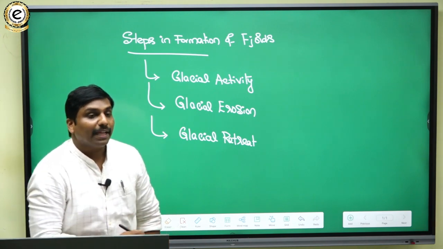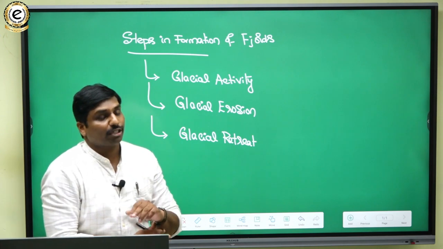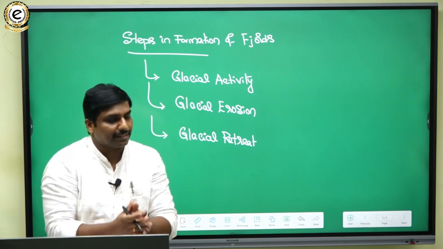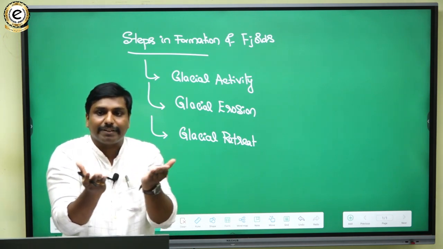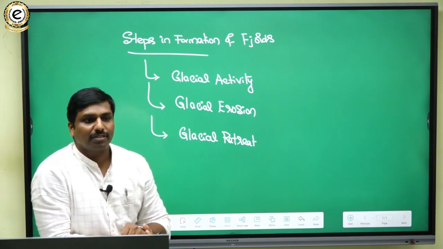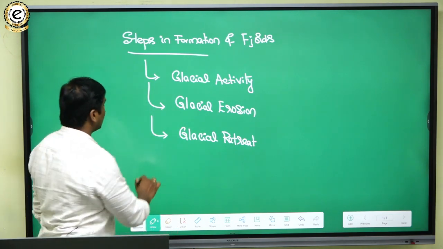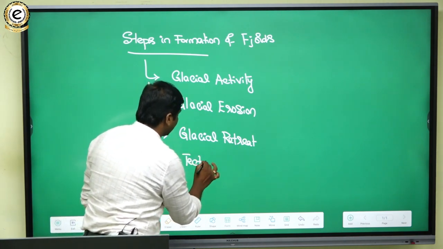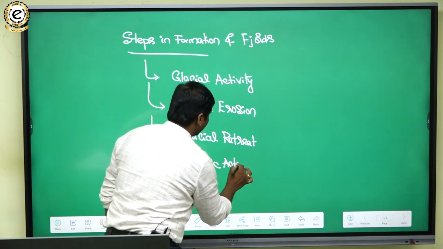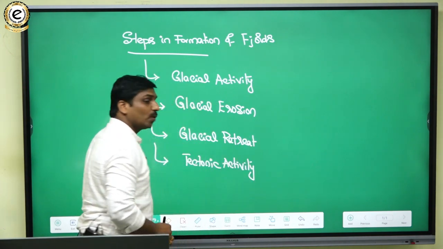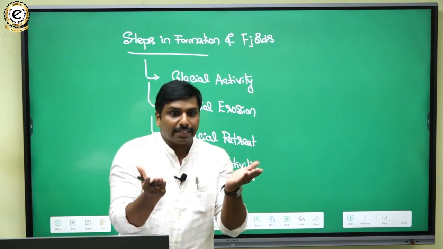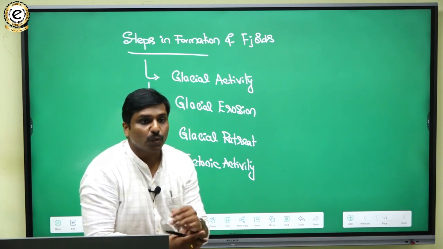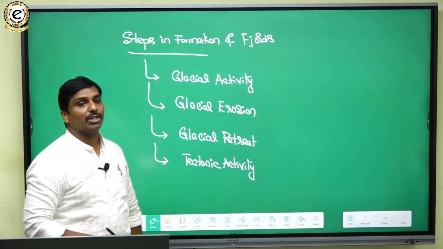Finally, if there are any tectonic activities like earthquakes or movement of the plates, it leads to slight adjustments and it creates some path for development of fjords in a systematic manner. So the next step in the formation of fjords is the tectonic activity. Tectonic activity includes plate tectonics as well as sometimes seismic activity, earthquakes or such kind of things. So these are the important steps in the formation of fjords.